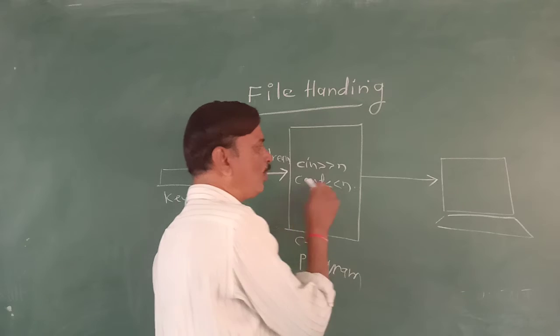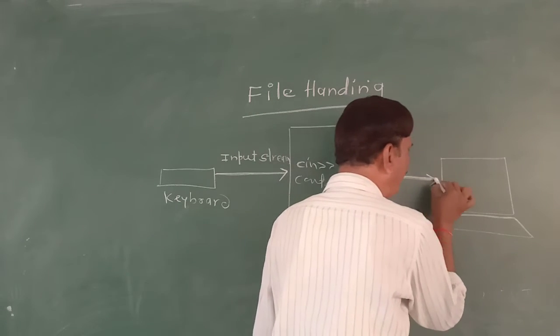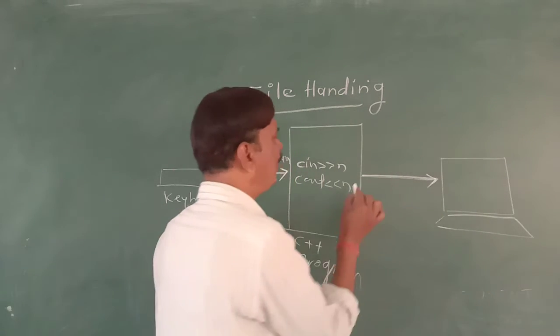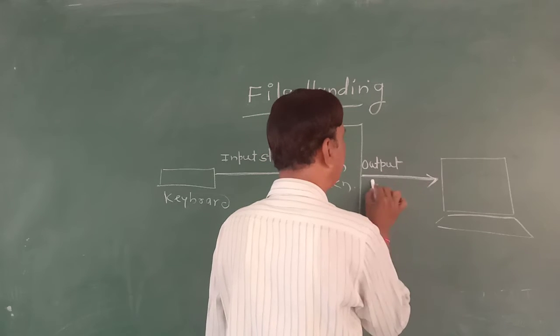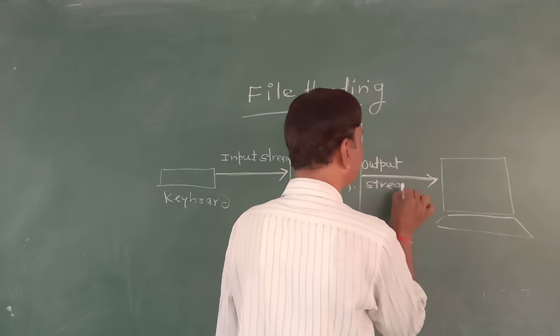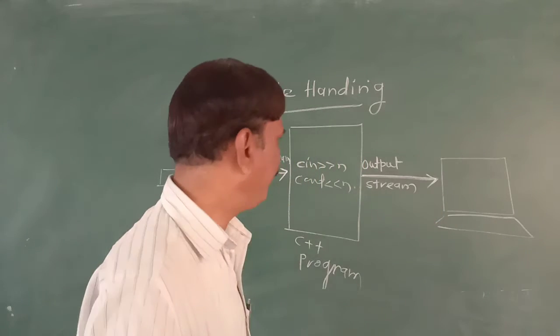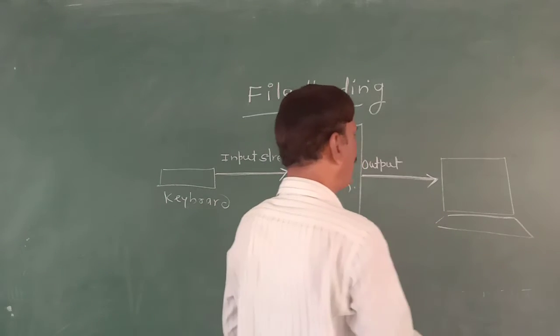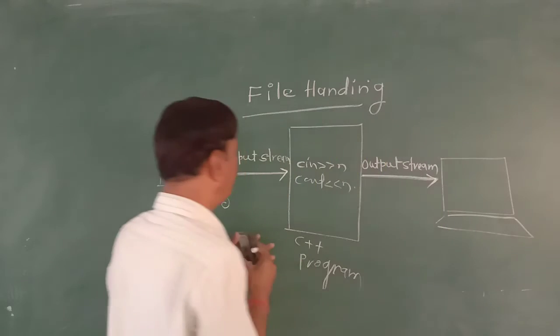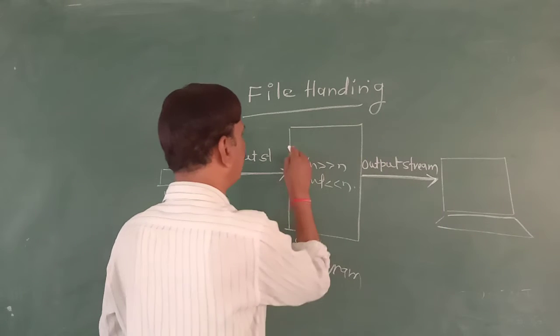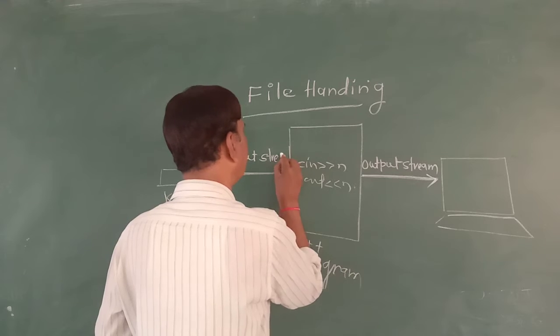Similarly, due to the cout statement, a stream will be established. This stream is called the output stream.